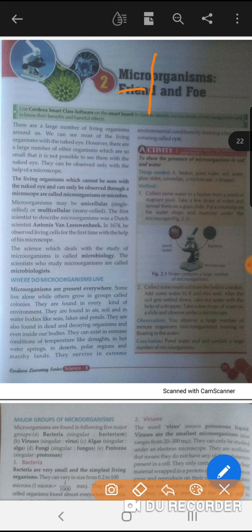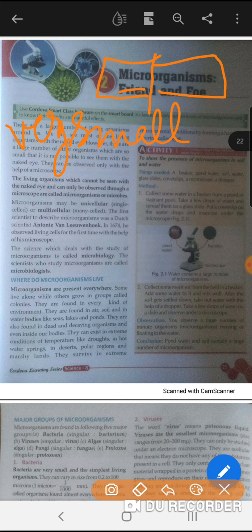Micro means very small, and organisms are the creatures that survive on the earth. The meaning of micro is very small. Fine. An organism means the creatures that live on the earth.